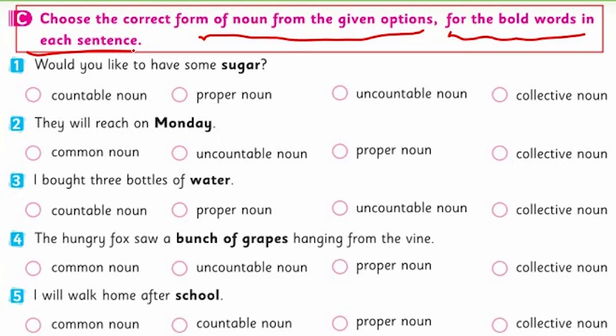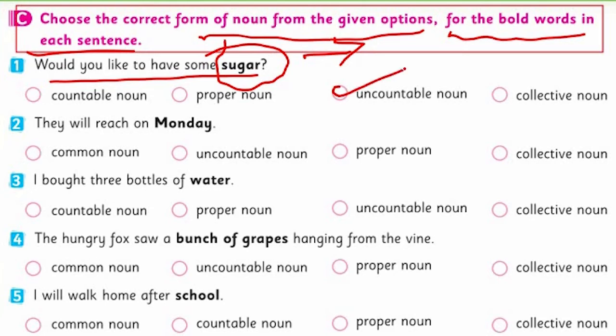Look at the first one. Would you like to have some sugar? What is sugar here? A countable noun, proper noun, uncountable noun, collective noun. Yes, we have discussed here. Sugar is a form which cannot be counted. It's an uncountable noun here. Very good. Look at the second one.